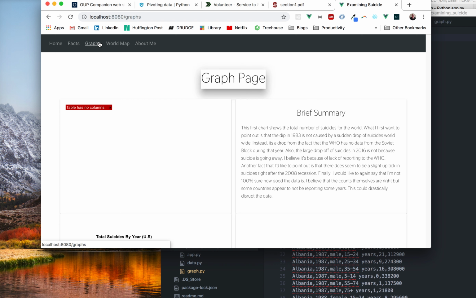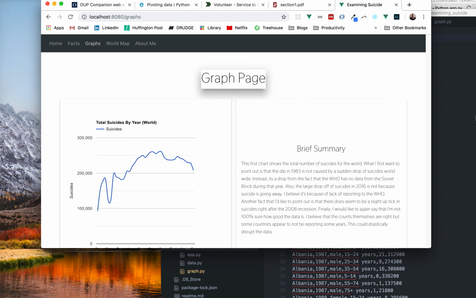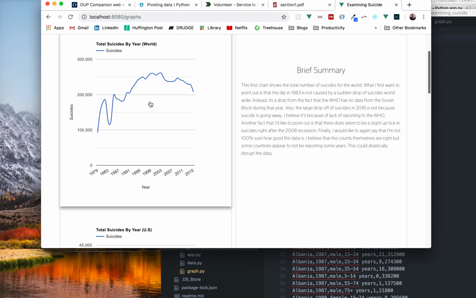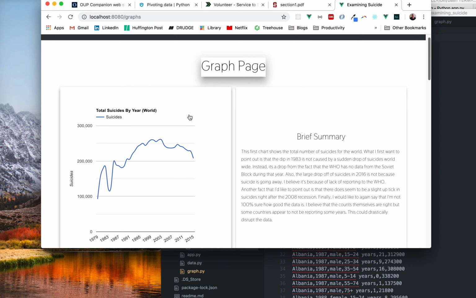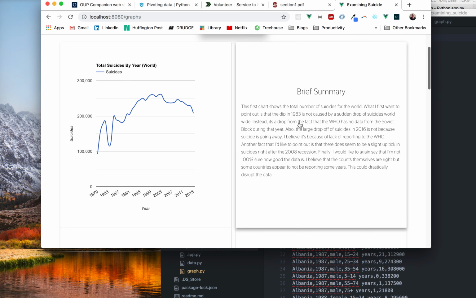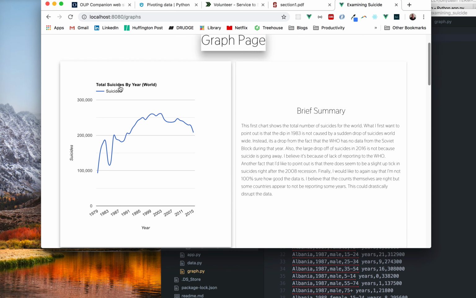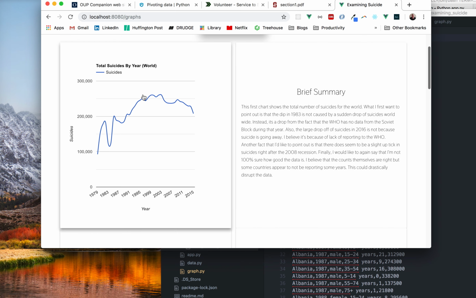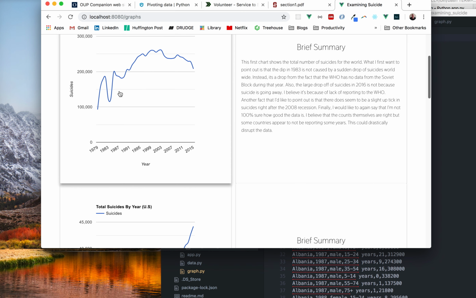Here's some graphs that I built on it. The graphing library I think that I used was Google Charts for this. So it's the first time I've used it, and I actually really enjoyed using it. And I actually used material design cards right here, I believe, as well. So I try to summarize the graphs. This is total suicides by year for the whole world. The big drop right here actually happened because there's no data from the Soviet Union, well, Russia, but the Soviet Union at the time. So that's why there's a big fluke in the data right there.